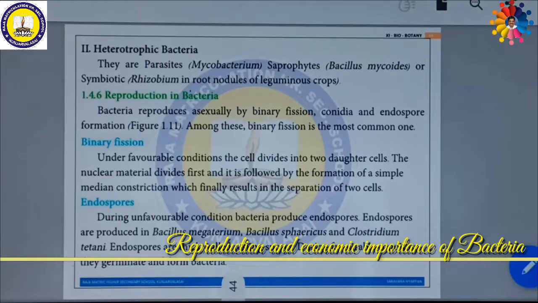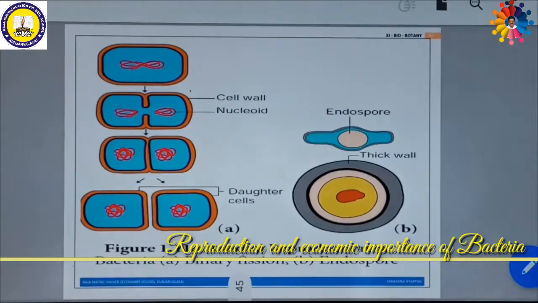Then endospore formation. During unfavorable conditions, if the conditions are not suitable for survival, the bacteria can produce endospores. Endospores are produced in Bacillus megaterium, Bacillus subtilis, and also Clostridium tetani. Endospores are thick-walled resting spores. During favorable conditions, they germinate and form bacteria. That's all about binary fission and endospore formation.